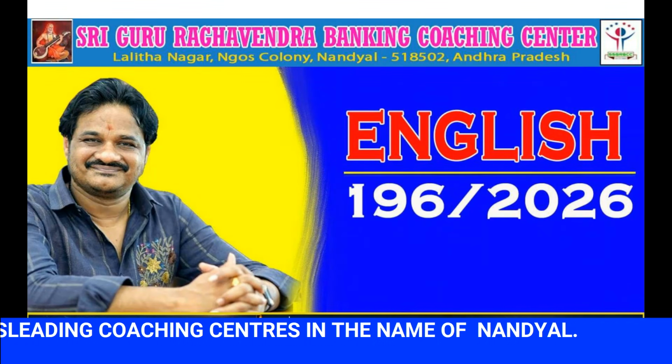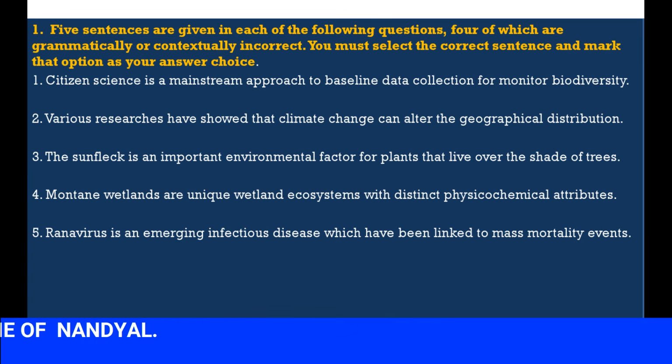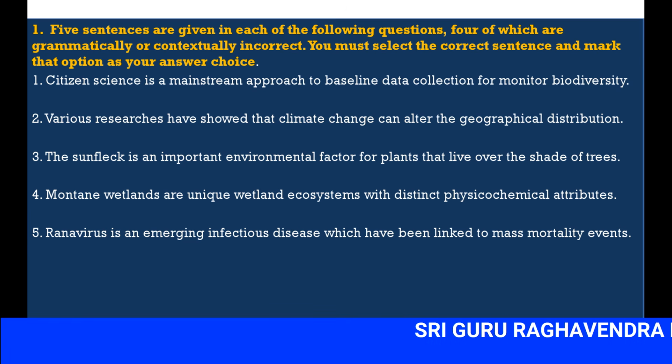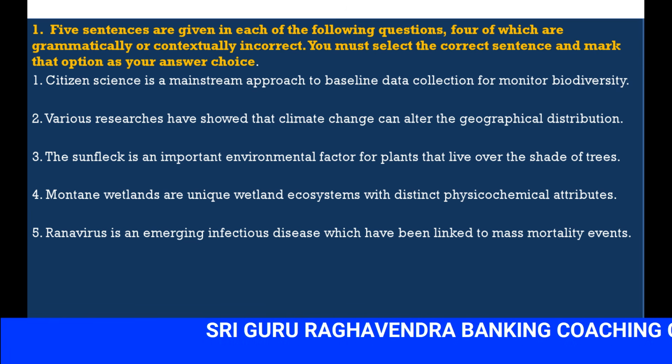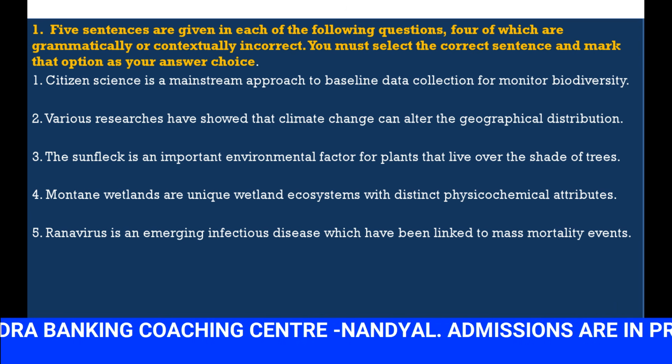Okay, good morning. Today we will discuss paper number 196, English. Let us see the first question. Five sentences are given in each of the questions, four of which are grammatically or contextually incorrect. You must select the correct sentence and mark that option as your choice.